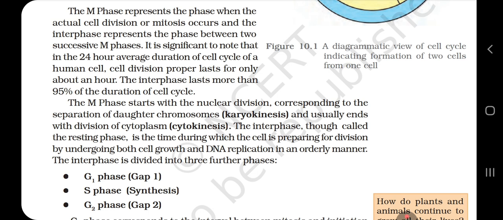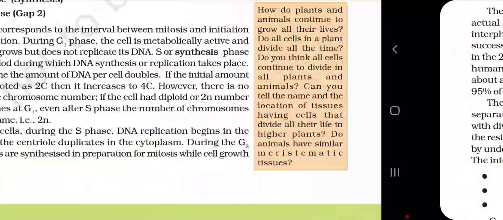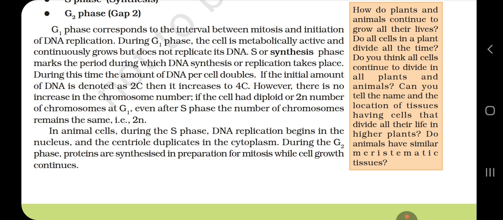The interphase is divided into three further phases: G1 phase, that is gap 1, S phase, that is synthesis, and G2 phase, that is gap 2. G1 phase corresponds to the interval between mitosis and the initiation of DNA replication. During the G1 phase, the cell is metabolically active and continuously grows but does not replicate its DNA. S, or synthesis phase, marks the period during which DNA synthesis or replication takes place. During this time, the amount of DNA per cell doubles.